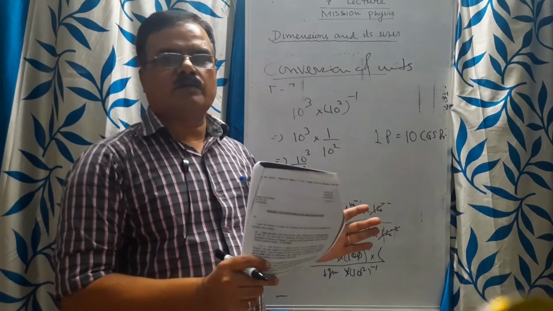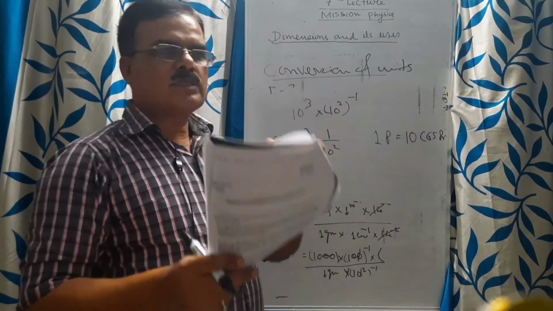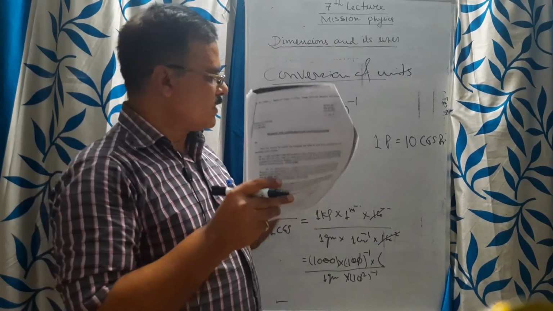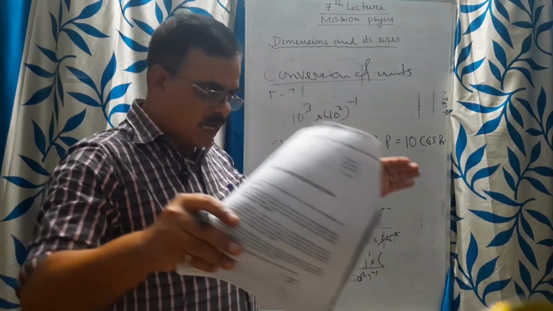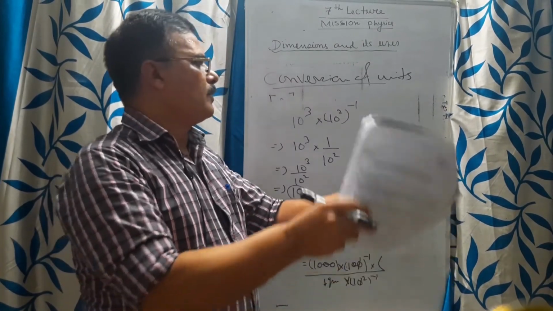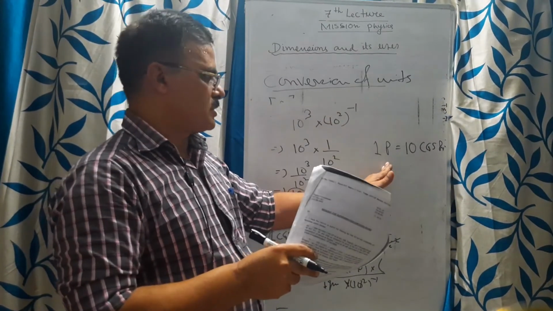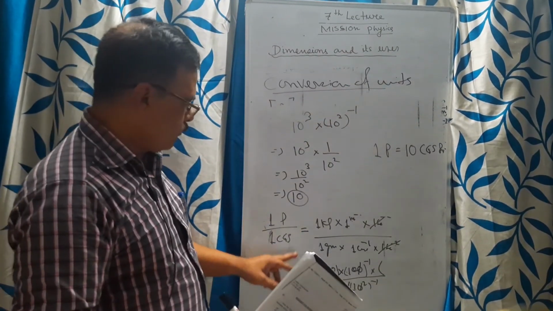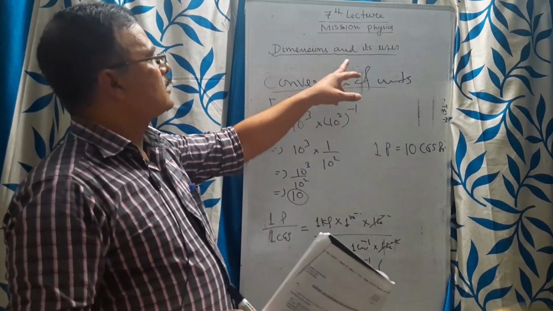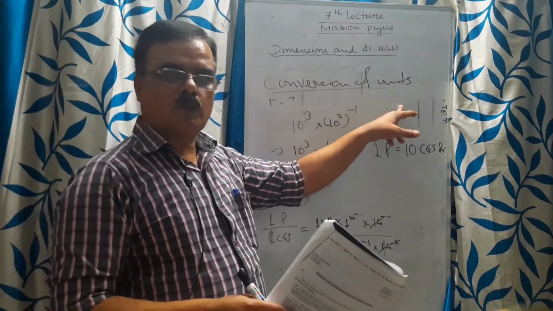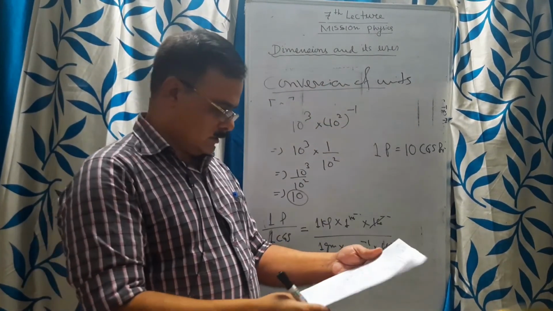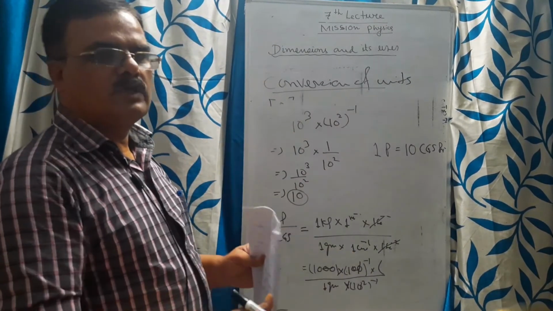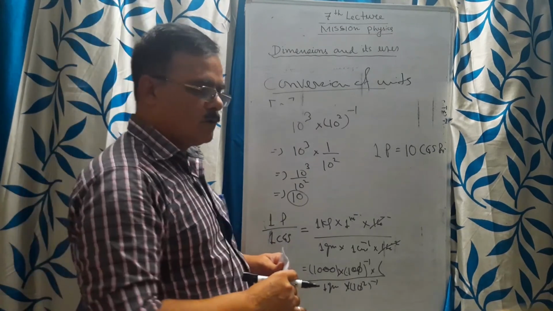The 10 times of CGS will become 1 Pascal, that is in SI units. So this relation we have deduced. What is the relation between SI units and CGS units? CGS unit is very small. If we take 10 times of CGS units, we will get 1 time of SI unit, that is Pascal. So this conversion of units we could do with the help of this dimensional formula. This way you can conclude conversion of units can be done with the help of dimensional formulas.